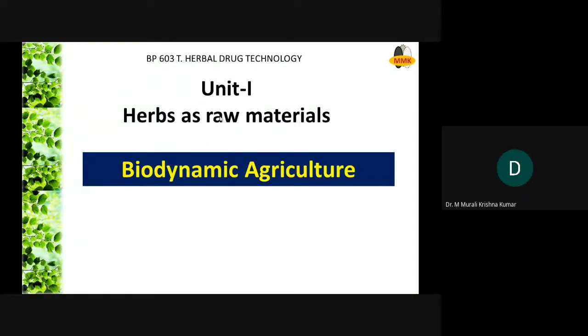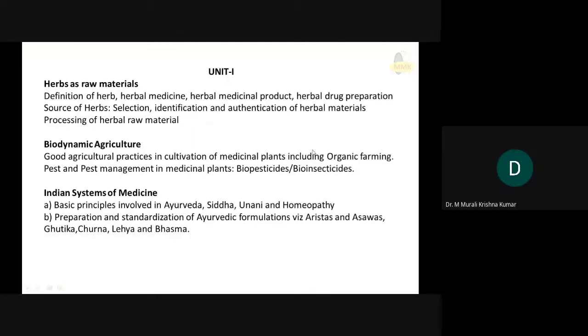So, we have been discussing this topic, herbs as raw materials. In this session, we will discuss biodynamic agriculture and its relevance to the field of pharmacy. This is our syllabus in the first unit. In the first unit, the first part is over.